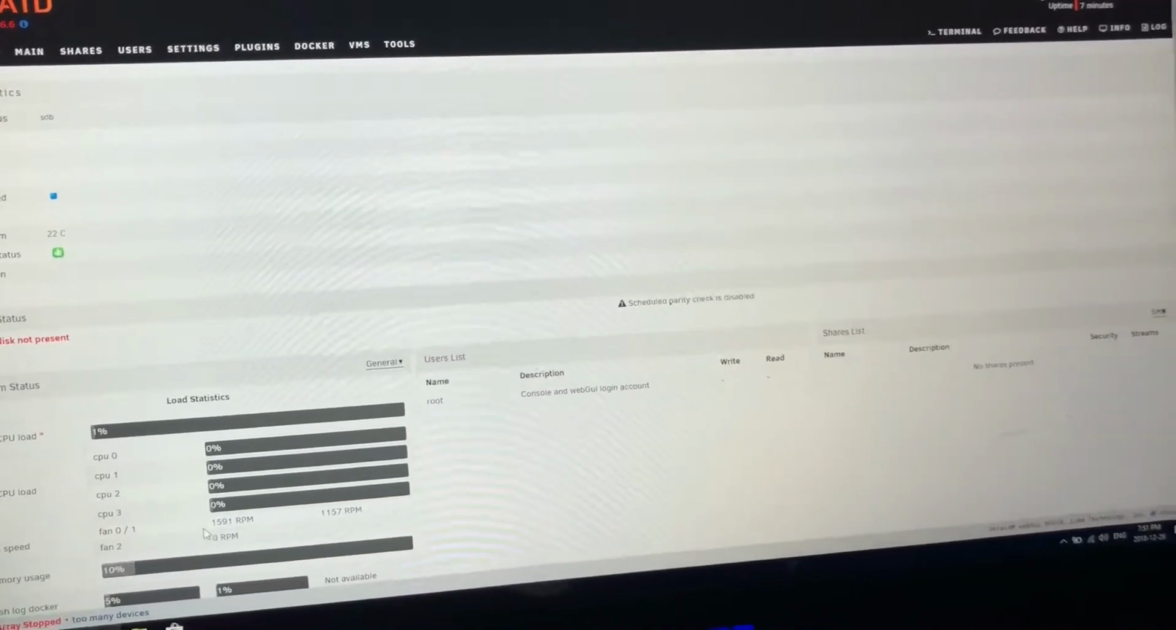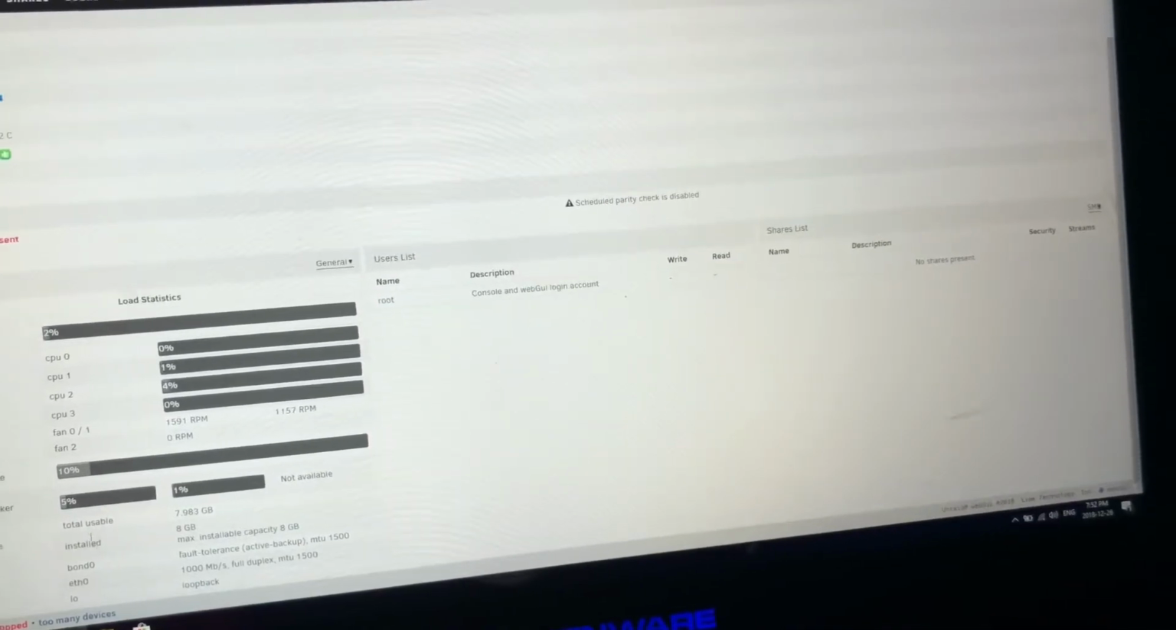We have our 4 cores there. Tells me the RPM. Memory usage at the 8 gigs is 10%. Not bad. Like this is pretty sick. 1,000 megabytes per second, full duplex. Beautiful.